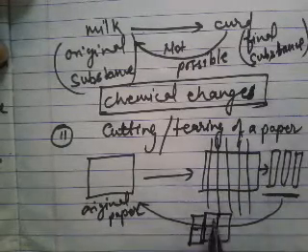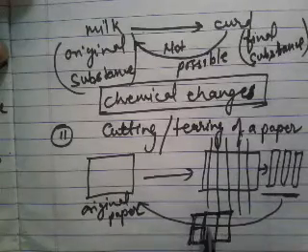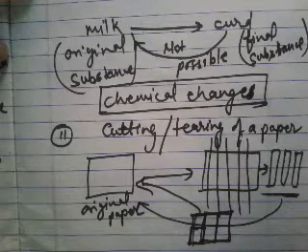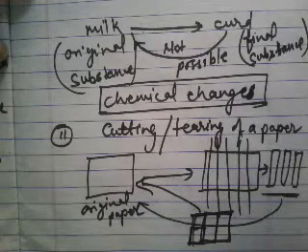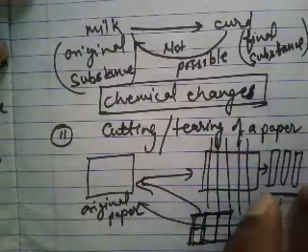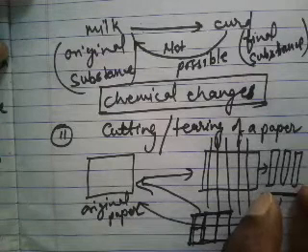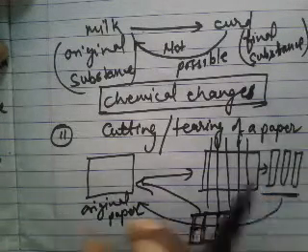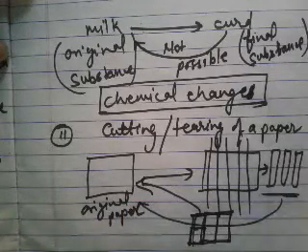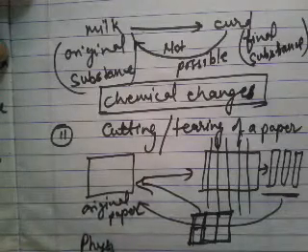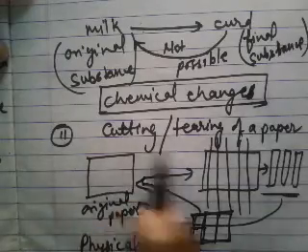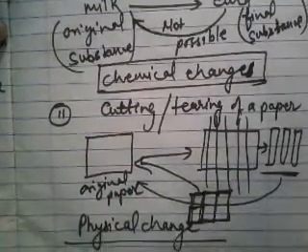If we combine this paper, we will get the original paper again. So it is possible from the final cut paper to get the original paper again. So this type of change is called a physical change. Cutting or tearing of a paper is a physical change.